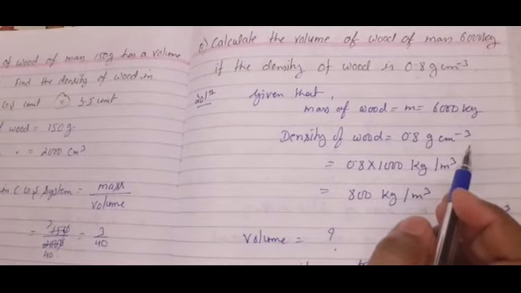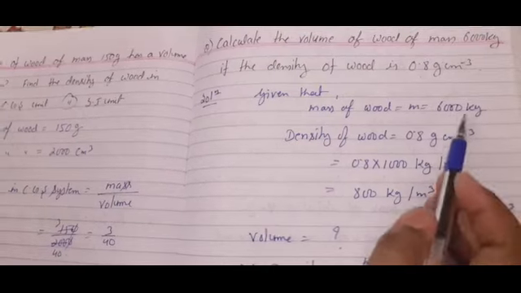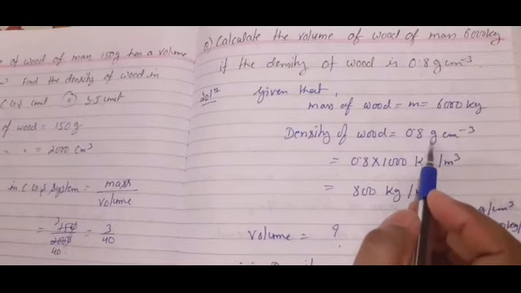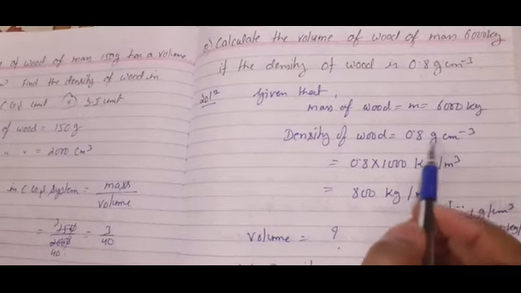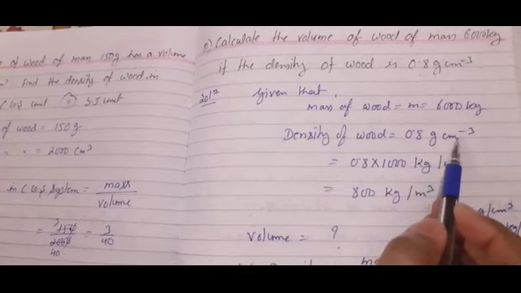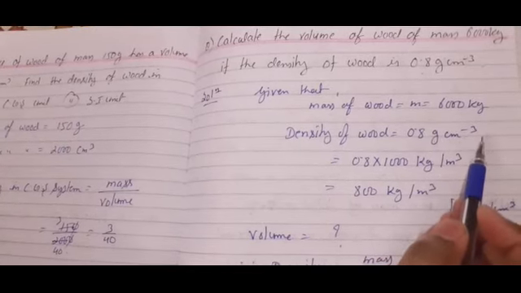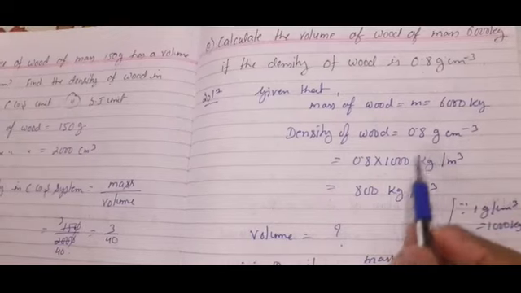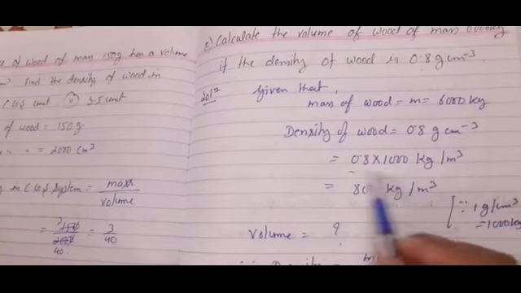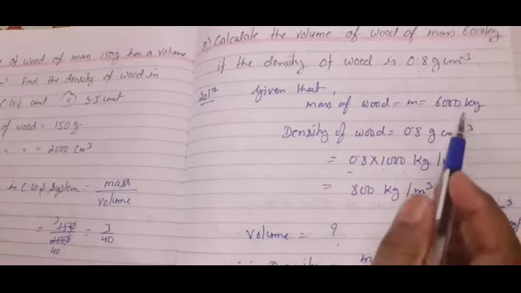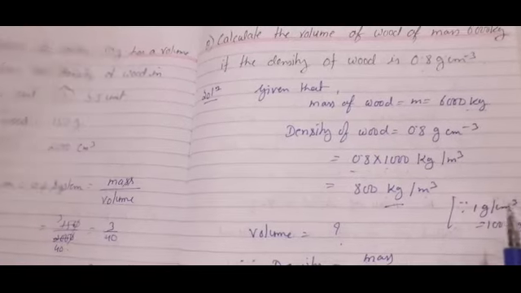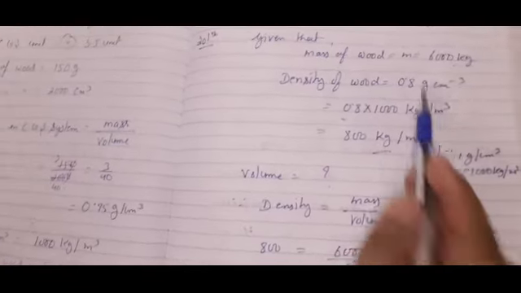We have to remember one thing that physics says: first of all, check the units. Here is kg and here is gram. So we will convert gram per centimeter cube into kg per meter cube. For that, we just multiply by 1000. Now our value is in kg per meter cube, and both are in kg, so we may use these two values in the formula.